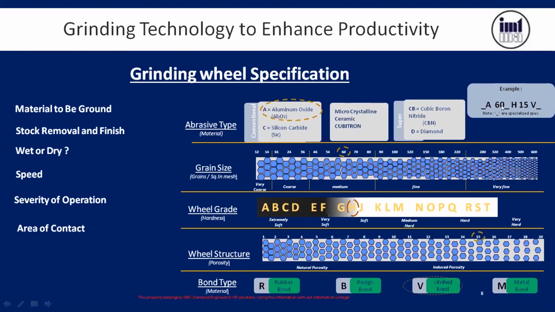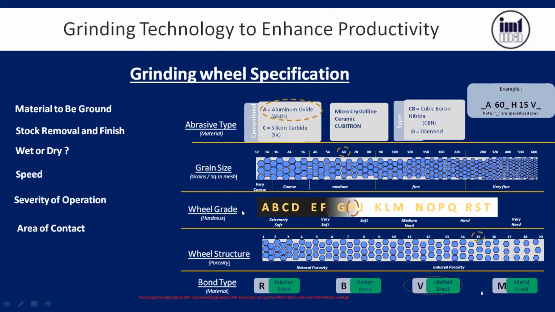Grit size, that is grain size. It is expressed in mesh, the grains per square inch that will pass through the mesh. Very fine grain means like 250, 320. And very coarse means 12, 14, like that. We have selected medium. So 60 is the grain size.